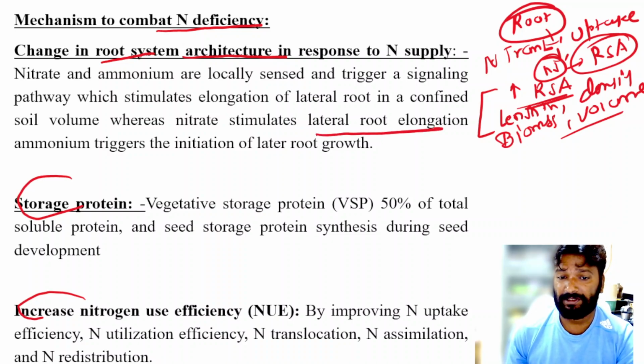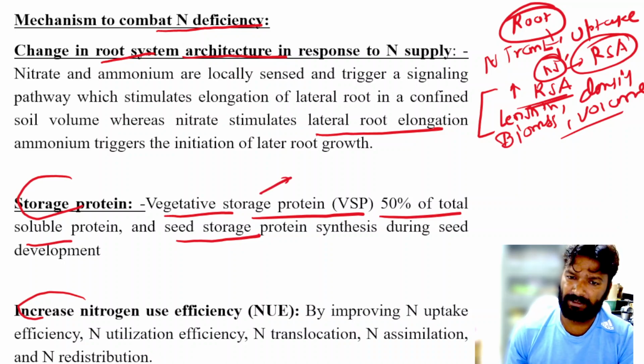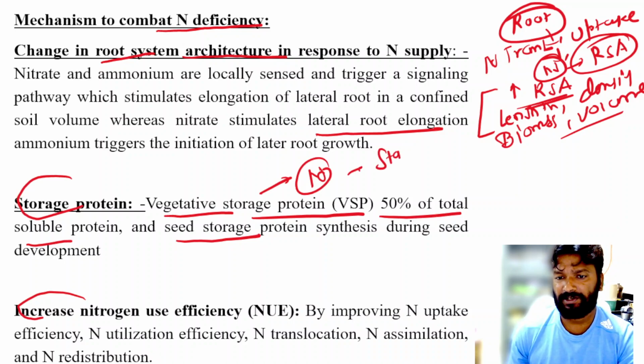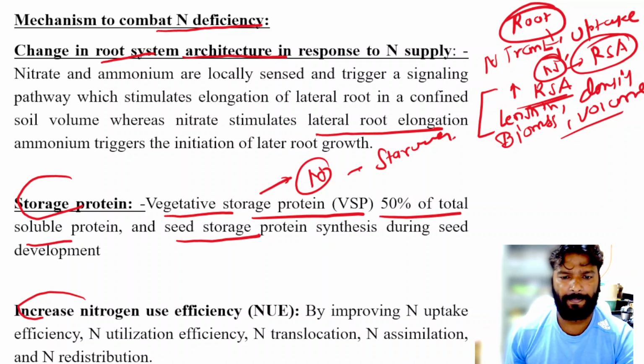Then storage proteins. There are several proteins like vegetative storage proteins, known as BFC. This contains 50% of total soluble proteins, and there are also seed storage proteins. So they can also provide the nitrogen during nitrogen starvation. Okay, so at the time of nitrogen deficiency they can provide the nitrogen.